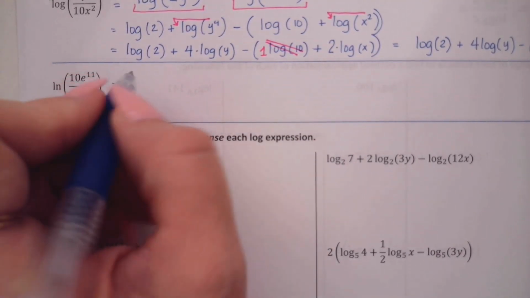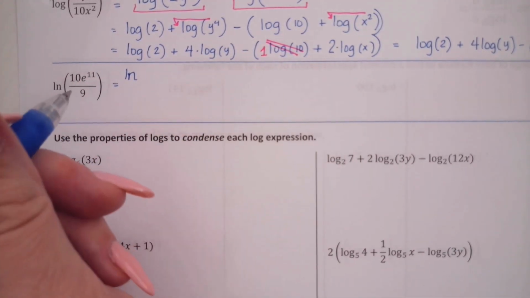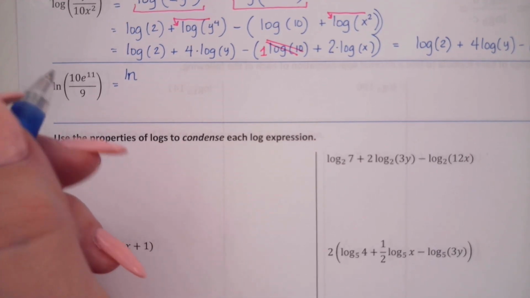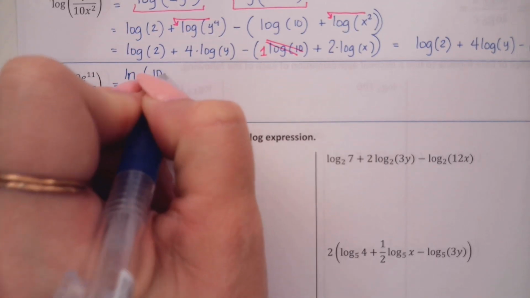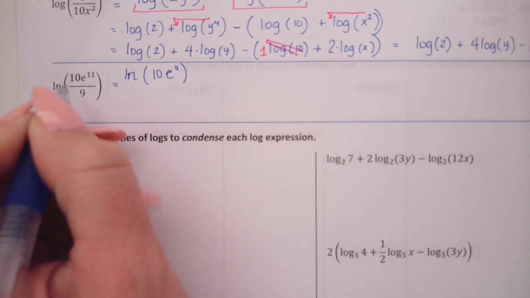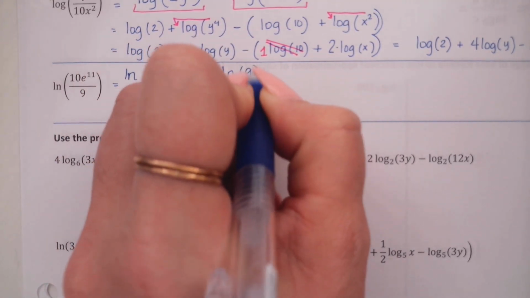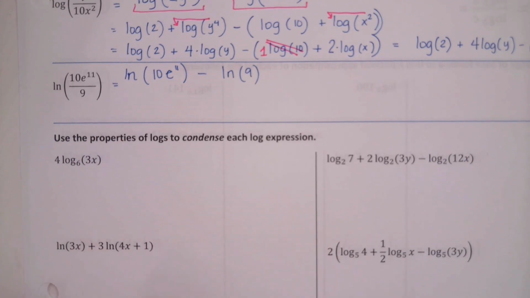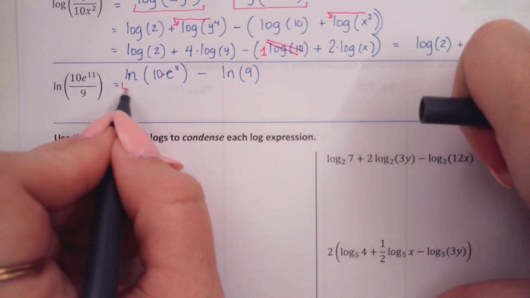All right, I'm going to use my quotient property to split this up into ln is technically, what's its full name? Logarithm. Natural log. Good. Natural log. So I'm going to have natural log of my numerator, 10e to the 11th power. Quotient property says that's going to turn to subtracting natural log of my denominator. Which one of these splits up further? The 10, because there is a product in there. It's 10 times e to the 11th. So, which means this one's going to split up more.